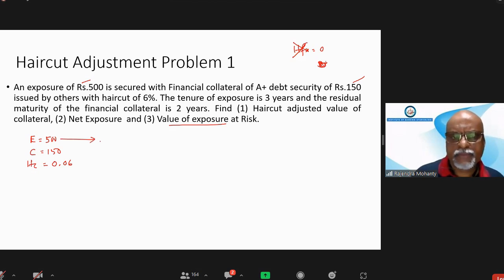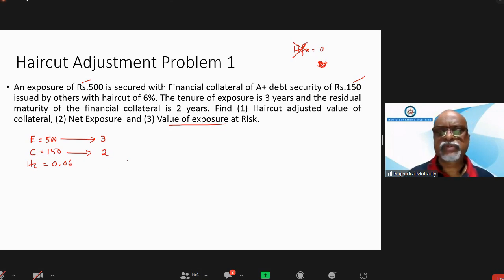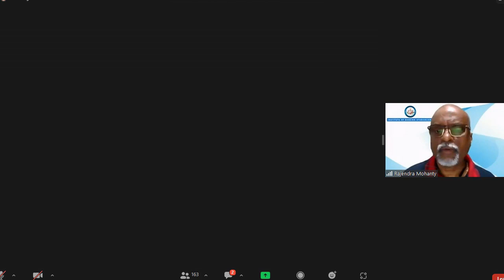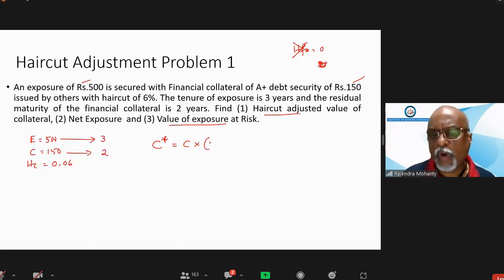The tenure of exposure is 3 years, and the tenure of collateral is 2 years, so we can apply the formula. First we have to find the haircut adjusted value of the collateral, which I can take as C asterisk. C asterisk equals C multiplied by (1 minus haircut minus HFX) multiplied by the maturity factor. So I will replace the values.